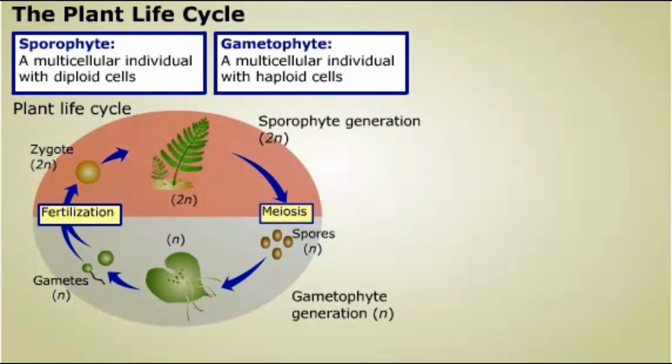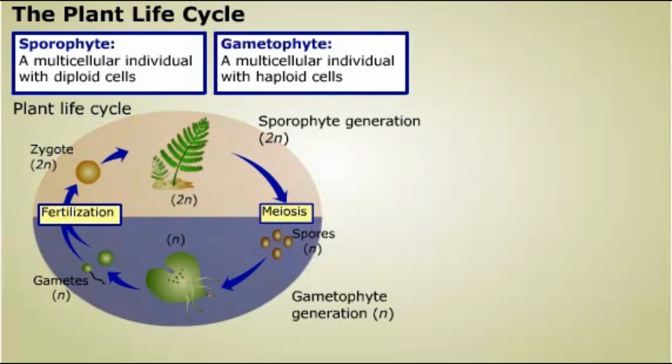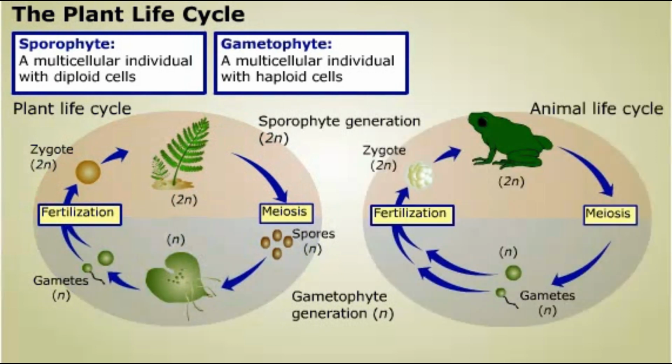In vascular plants, the diploid sporophyte phase is the prevailing phase. In other plants, such as mosses, the haploid gametophyte phase is the major phase. The fact that plants have a multicellular haploid phase after meiosis and before the production of gametes makes their life cycle different from the life cycle of animals.